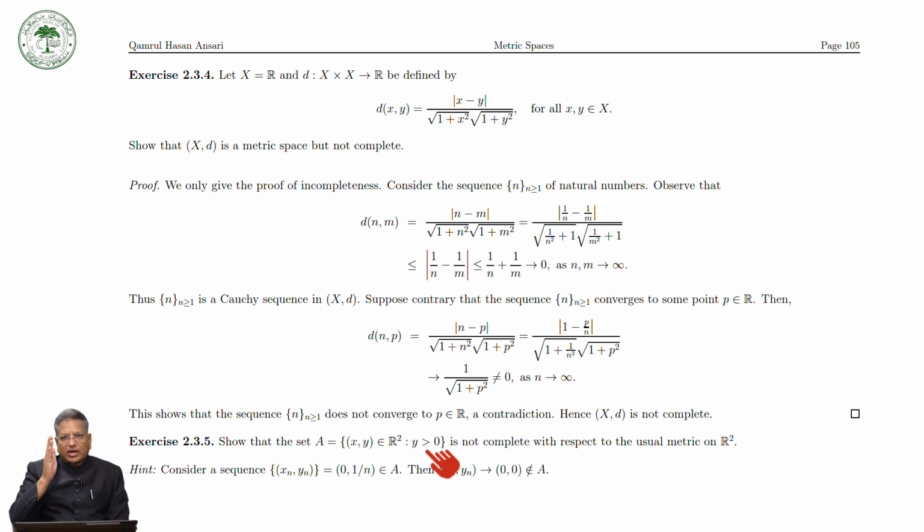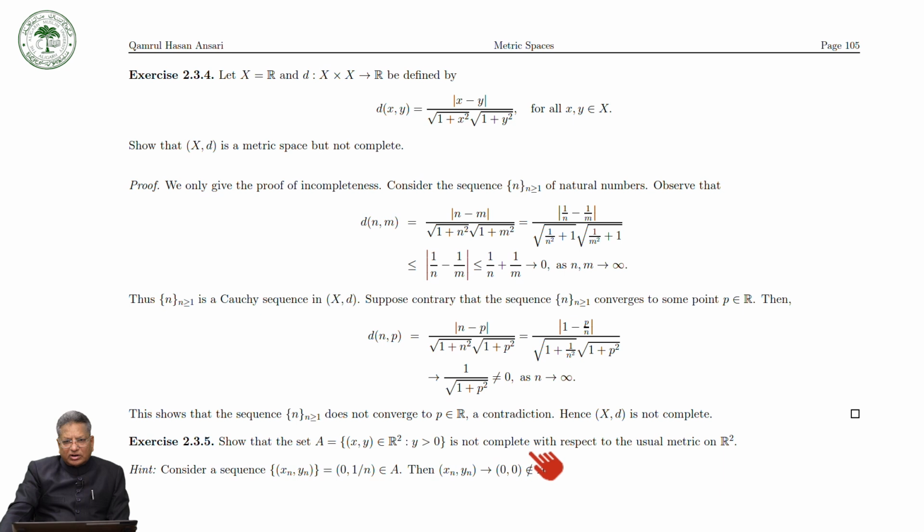That is to say, you have the x-axis and then the y-axis, and you take only the upper portion, not including the x-axis, where y is strictly greater than 0.